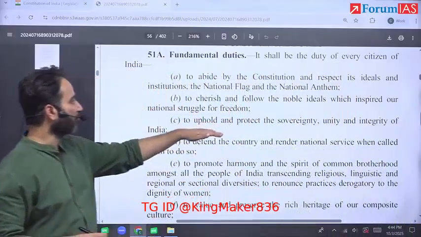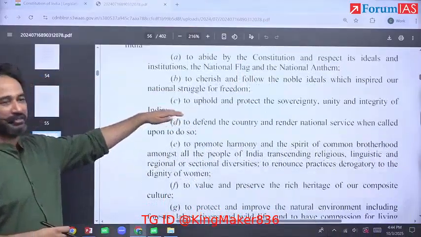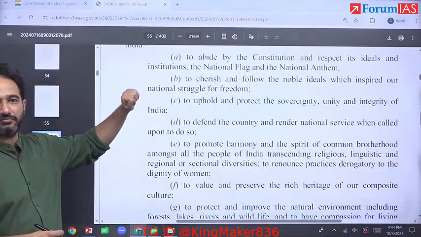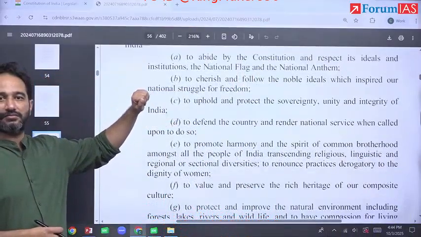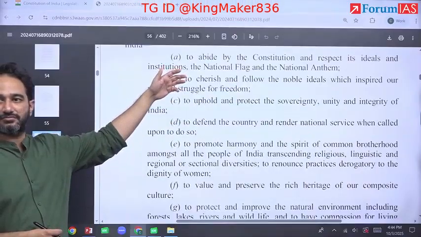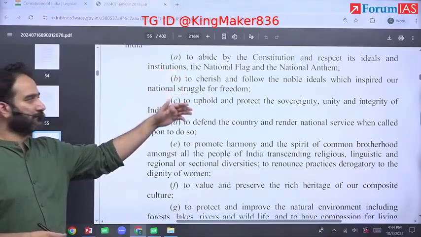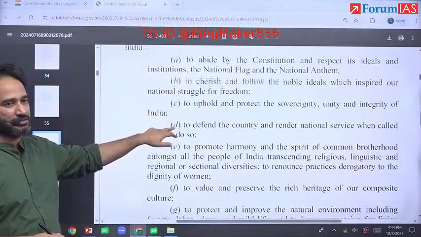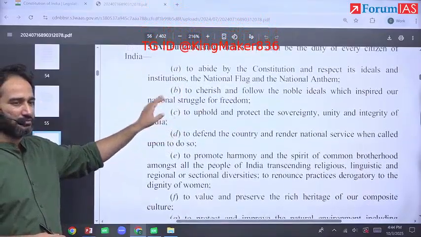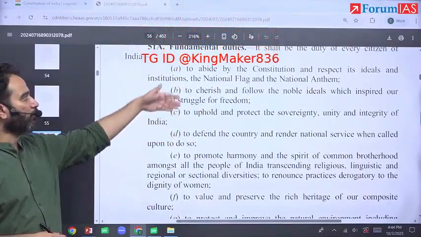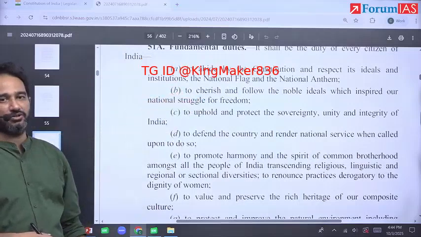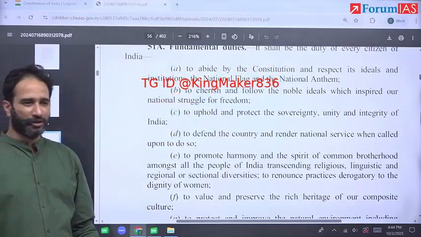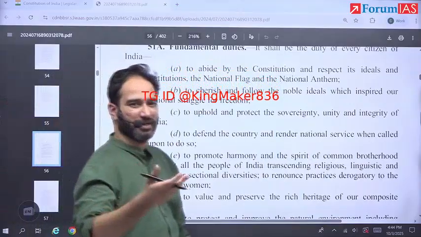But write on the next one. What would you say for uphold and protect the sovereignty, unity, integrity of India? Which legislative laws ensure the sovereignty, unity, integrity of India? UAPA, Armed Forces Special Powers Act, Bharatiya Nyaya Sanhita.